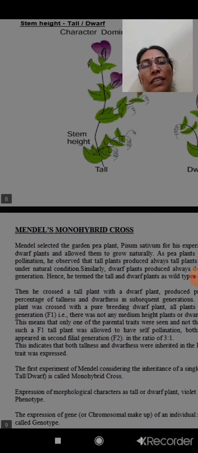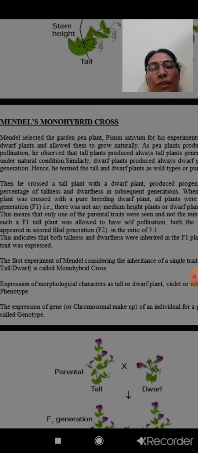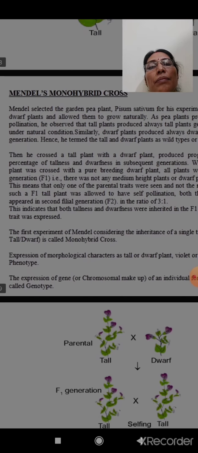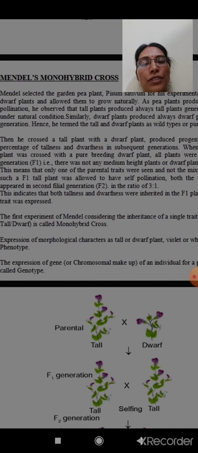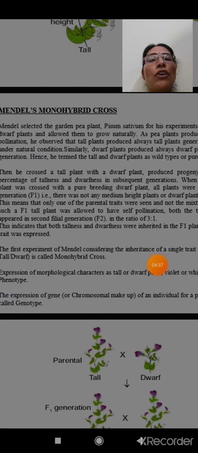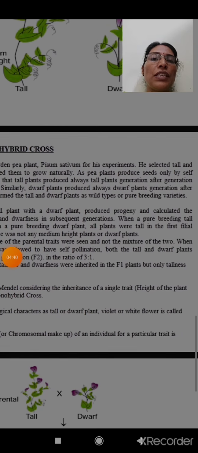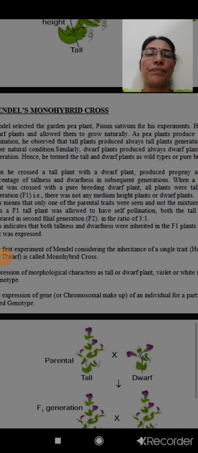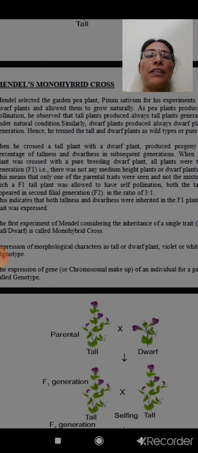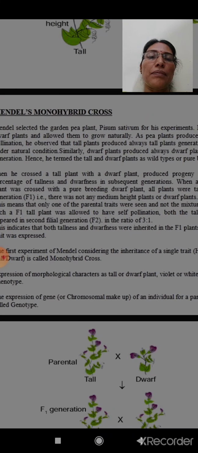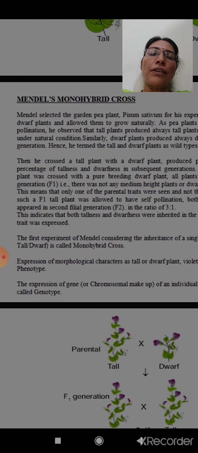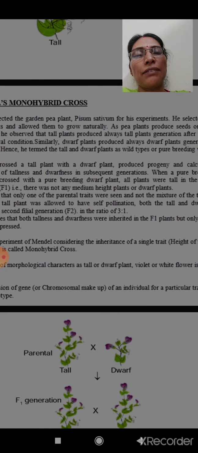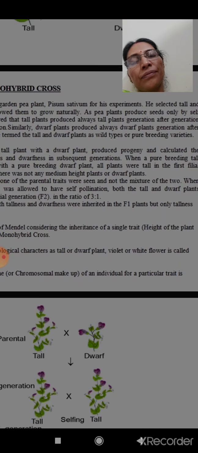Now we can see here Mendel's monohybrid cross. Monohybrid cross means the crossing involves only one character. That means one contrasting character is taken for observation.